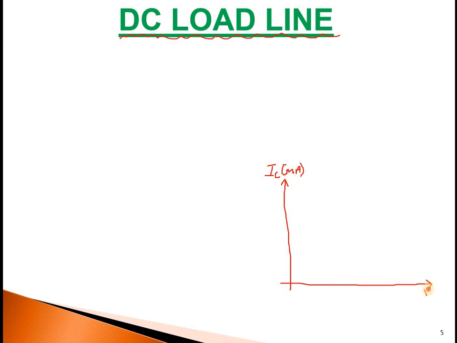Usually we take CE mode, that is common emitter mode. In common emitter mode, the output is VCE voltage and collector current is IC. So I have taken this along the y-axis and this along the x-axis. You all are aware, or you have seen my previous videos on transistor characteristics. Initially it will be increasing and then it becomes constant.